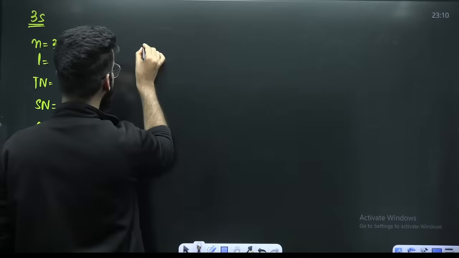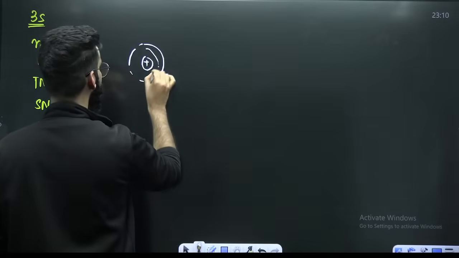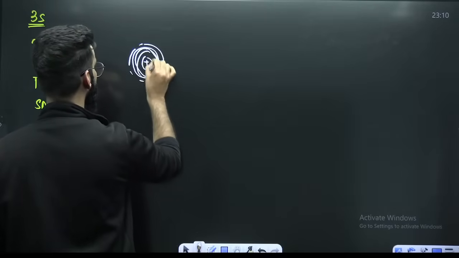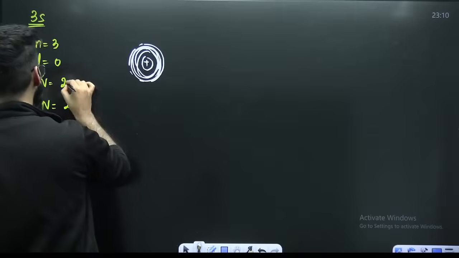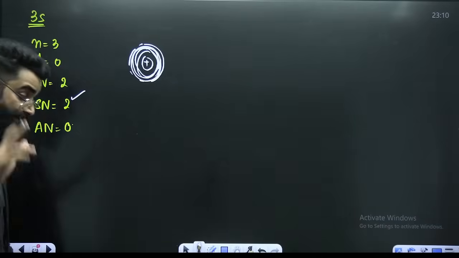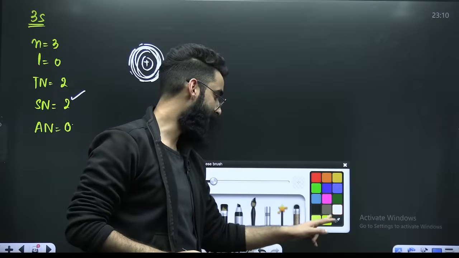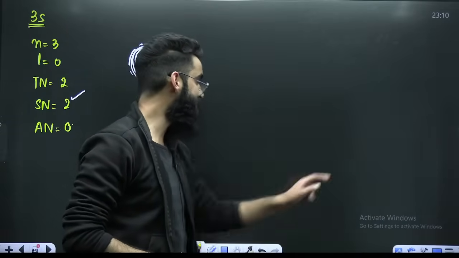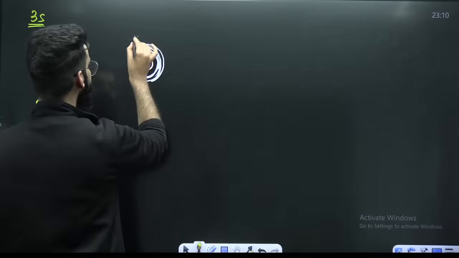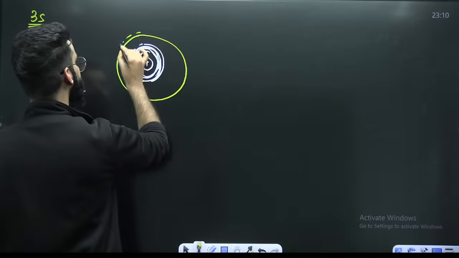This is the nucleus. This is what you call your 1s. How many spherical nodes are there? There are 2 spherical nodes, so there will be 2 spherical regions wherein the probability of finding the electron is 0. After 1s, there will be 1 blank spherical region. Then your 2s will start.